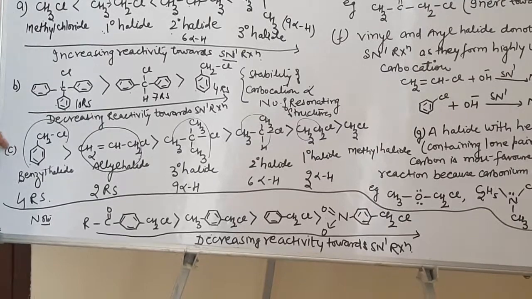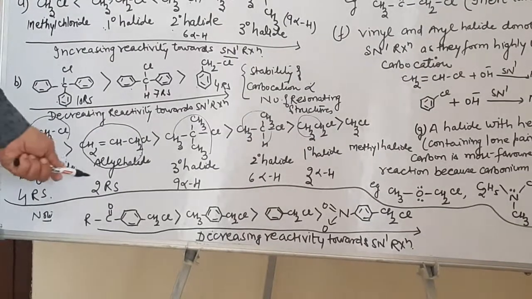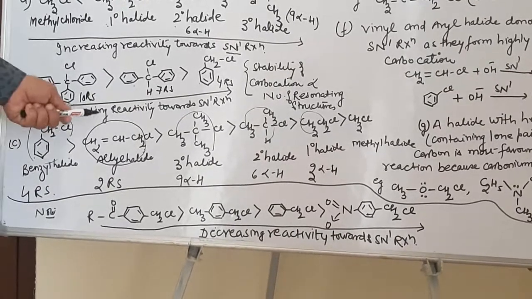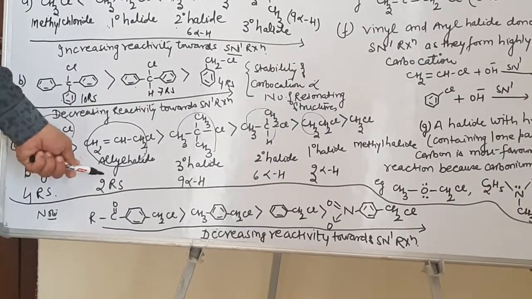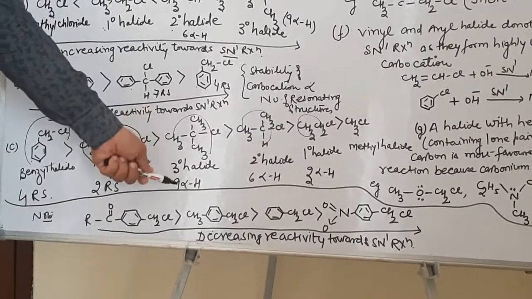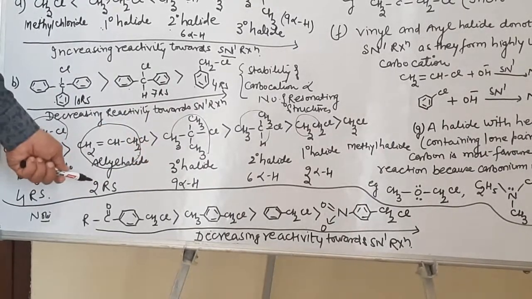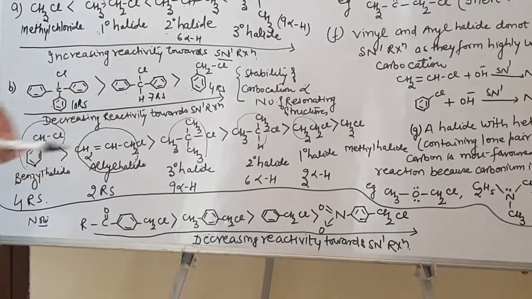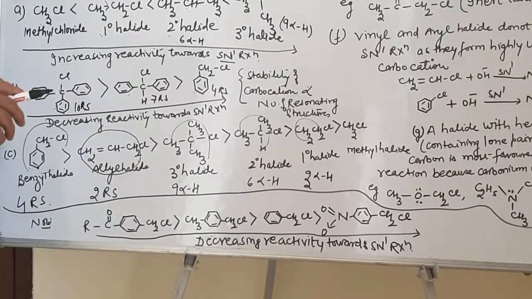So in this case, as we see over here, there were 4 resonating structures, there were 2 resonating structures. So this is more reactive toward SN1 as compared to this. And between allyl and 3 degree, although there are 9 alpha hydrogen atoms, but since it is having 2 resonating structures, this will be more stable as compared to the 3 degree carbocations over here.